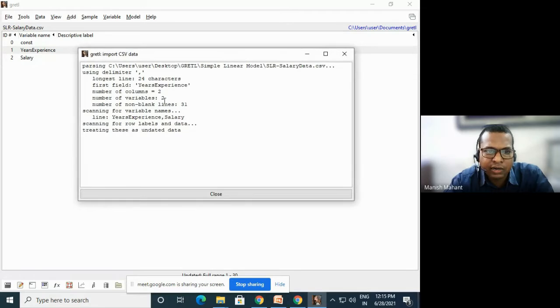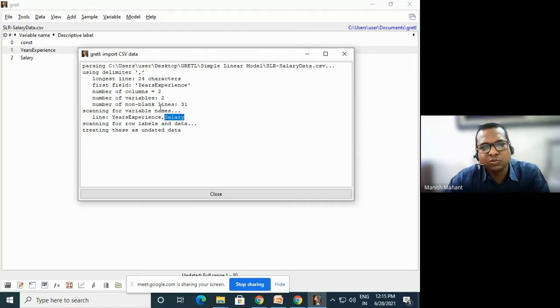By clicking on this comma separated value file and opening it, you are getting some type of report. By importing this data set, you get a message given by the Gretl software. Gretl is saying that your first field is years of experience, the number of columns is 2, the number of variables is 2, and the variable names it scanned are years of experience and salary.